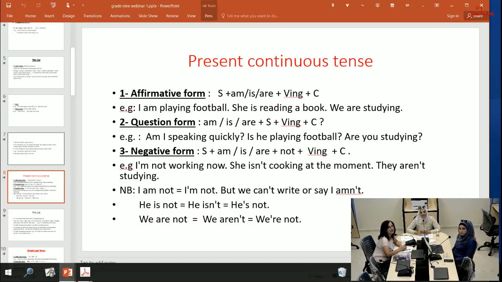The negative form: subject, is, are, not. We add not to the auxiliary verb, then verb ing and complement. We have examples: I'm not working now. She isn't cooking at the moment. They aren't studying. Notice, I am not, I'm not. We abbreviate it, we drop the a and not the o. He is not, he isn't. We are not, we aren't.